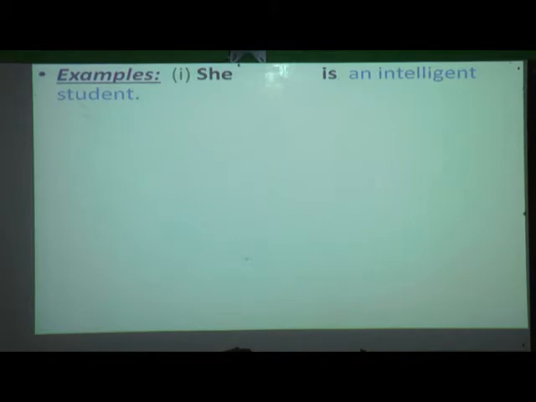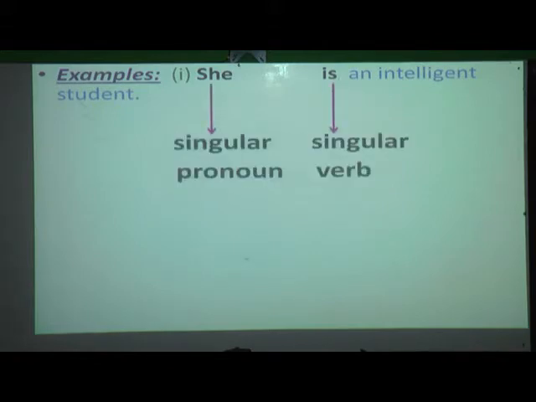Okay, let's see one example of this. She is an intelligent student. Before we go to "are", we will just see how we are going to use the verb "is". So what is the sentence over here? She is an intelligent student. Now here, what is "she"? Yes, that is a pronoun. That is a singular pronoun. So with the singular pronoun, which verb are we going to use? Yes, we are going to use a singular verb.